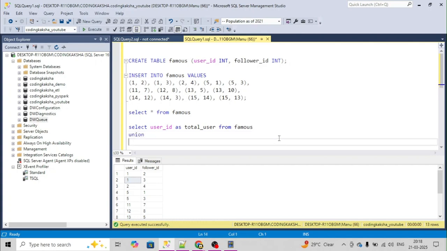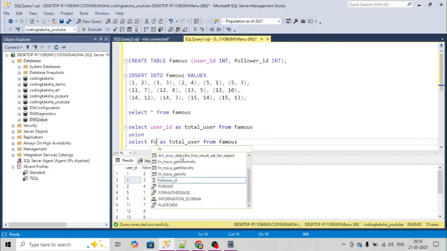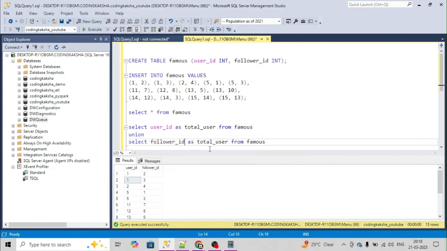And then we use a union, and we take the follower ID. We can remove the alias because the first query's column name will be used over here. So we can see we have found the total. If you use union all, it will keep the duplicate values as well, but we don't require duplicates, we require distinct values. That's why I have used union.